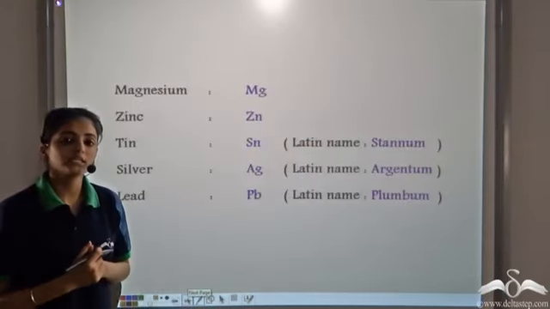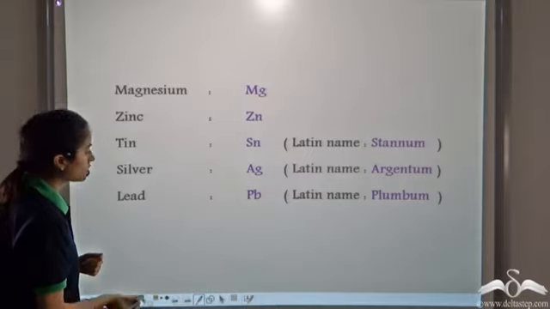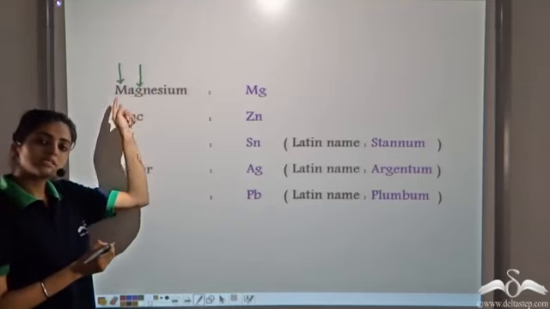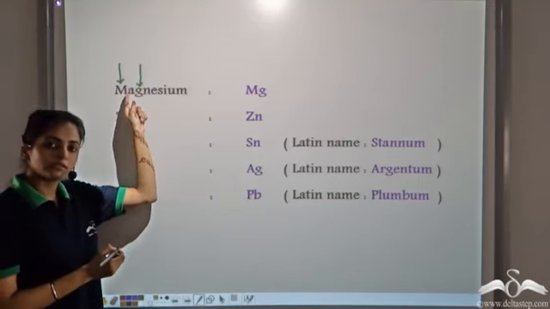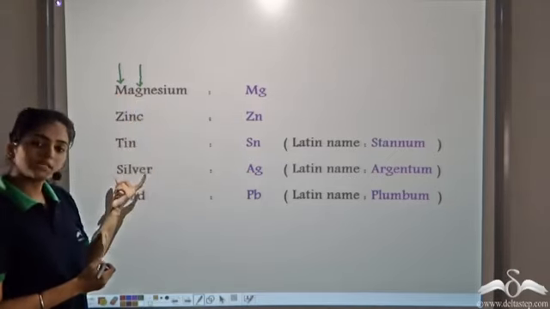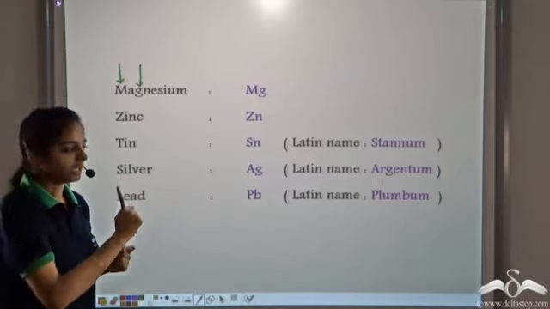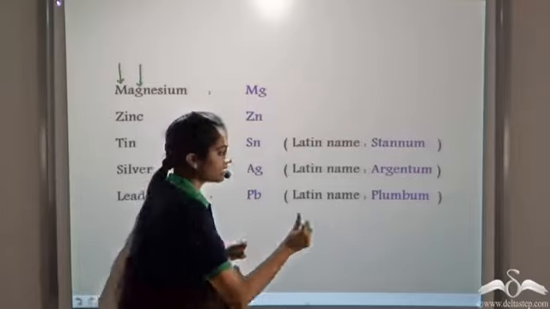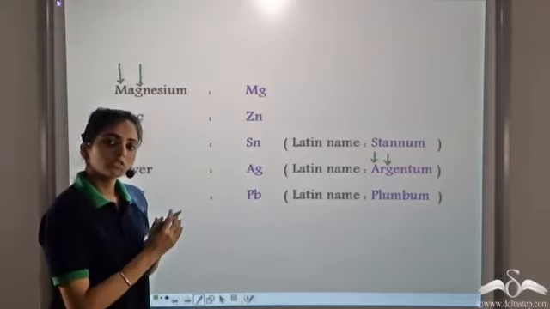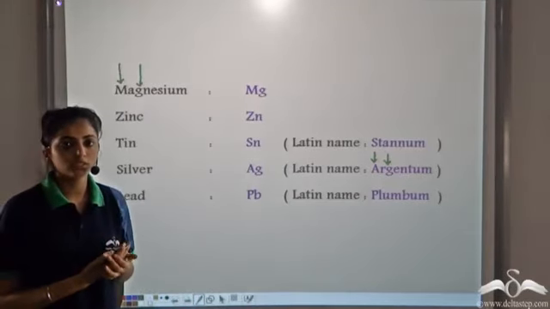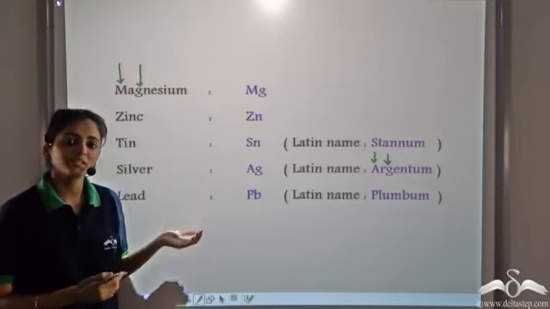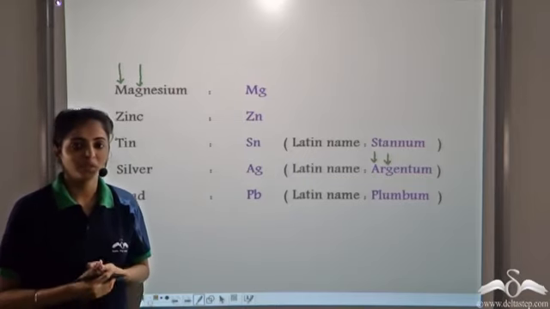Now, there are some miscellaneous cases as well. For example, magnesium. The symbol of magnesium is Mg. It's neither the first letter nor the first two letters. It is a combination of the first letter and the third letter. Similarly, if you look at silver, it gets its name from the Latin name argentum. But in this case, we use the first letter and the third letter. So some miscellaneous cases are also used. This was done to avoid any discrepancy. Now don't worry, once you start using these symbols again and again, it becomes very easy to remember and memorize them.